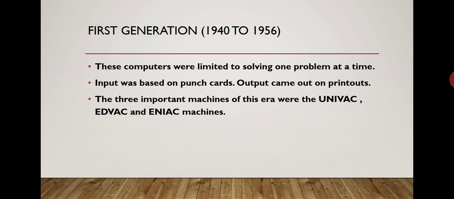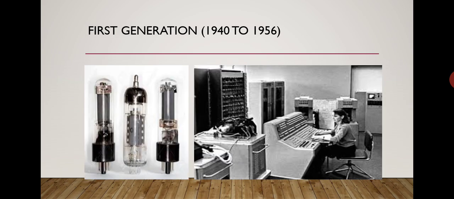What is the full form of UNIVAC? Universal Automatic Computer. EDVAC, Electronic Discrete Variable Automatic Computer. ENIAC, Electronic Numerical Integrator and Computer. Now here you can see the first picture is a vacuum tube. This vacuum tube was used in first generation computers, and this is a first generation computer.